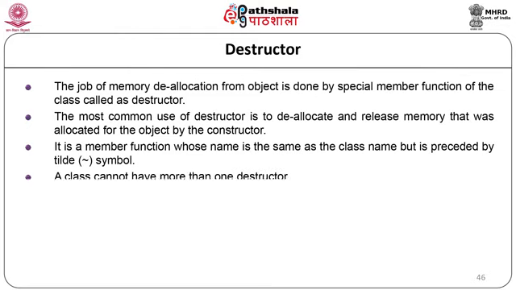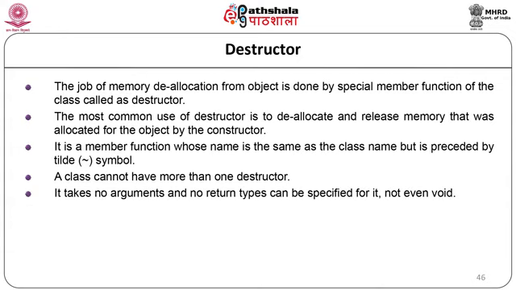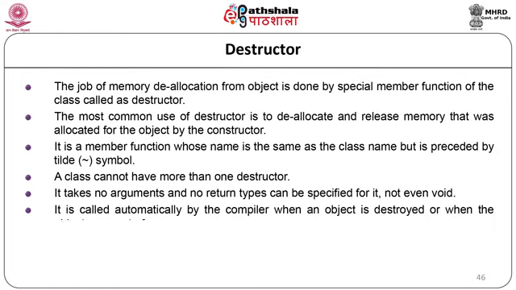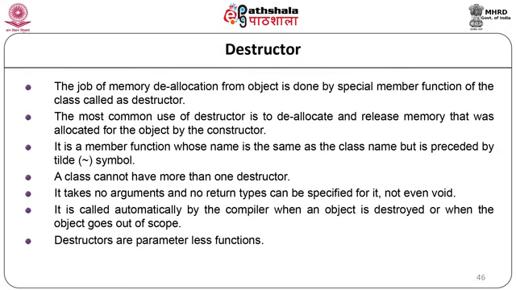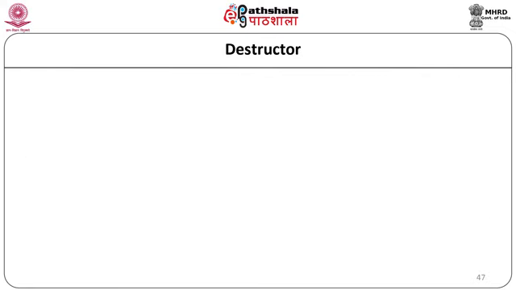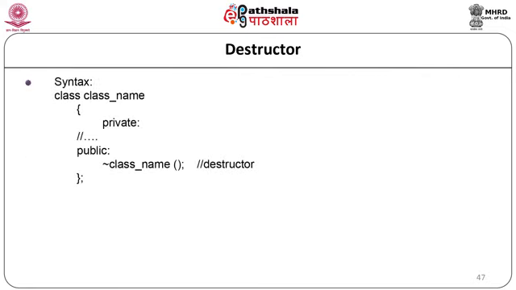The class cannot have more than one destructor. It takes no argument and no return type can be specified for the destructor. It is called automatically by the compiler when an object is destroyed or when the object goes out of scope. Destructors are parameterless functions. The syntax for the destructor is: class, class name, in a public section, tilde, class name, opening and closing brackets, and the class ends.